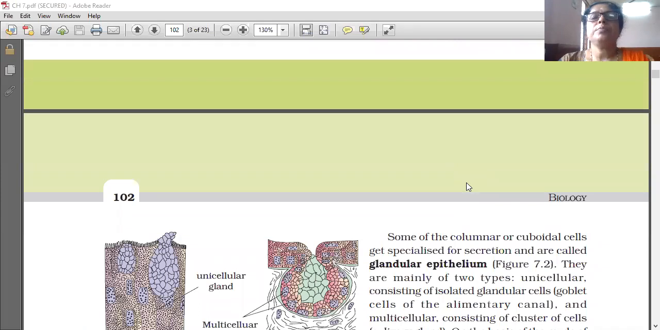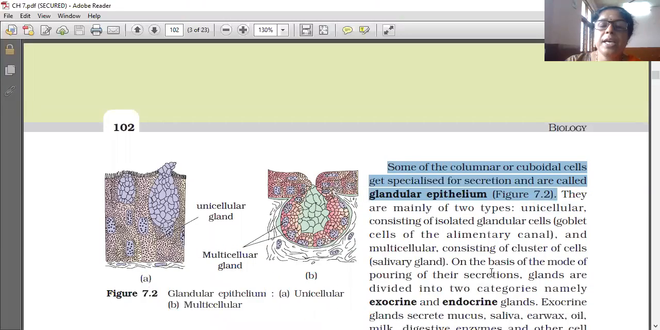Good morning, everybody. Now we are going to learn how some of the columnar or cuboidal cells get specialized for secretion and are called glandular epithelium. They are mainly of two types, unicellular and multicellular.